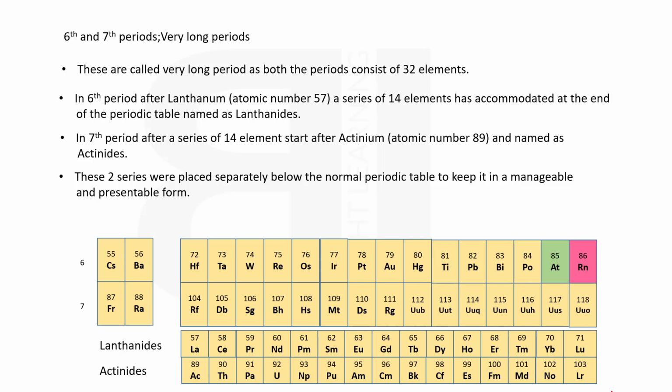These two series were placed separately below the normal periodic table to keep it in a manageable and presentable form.